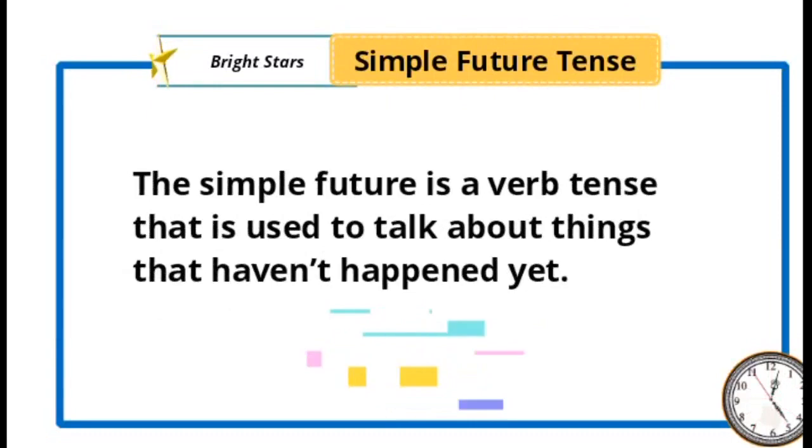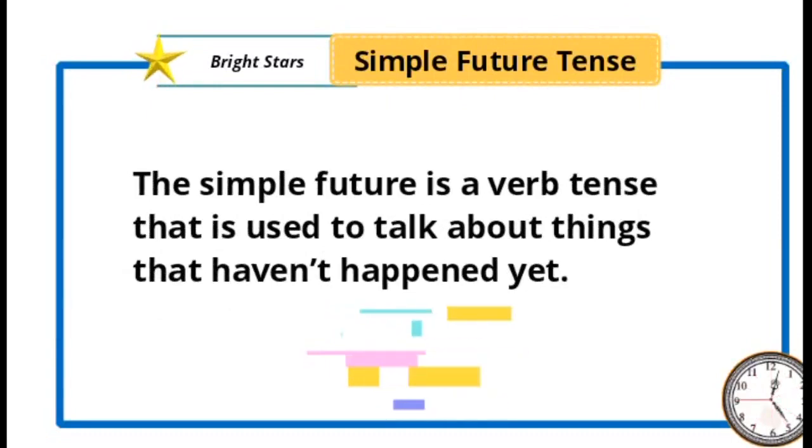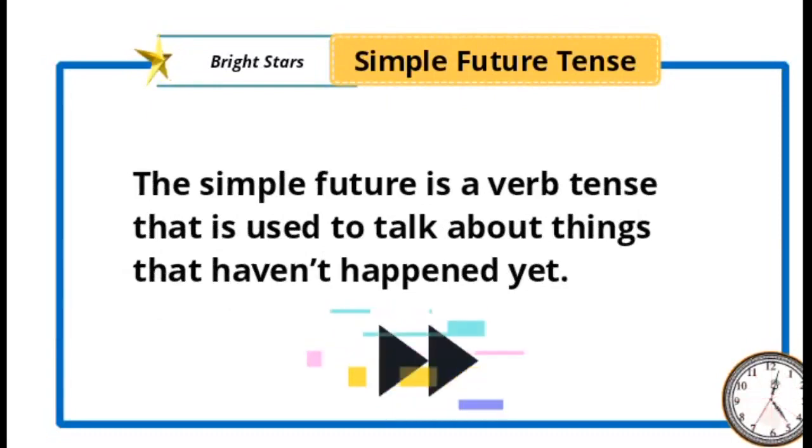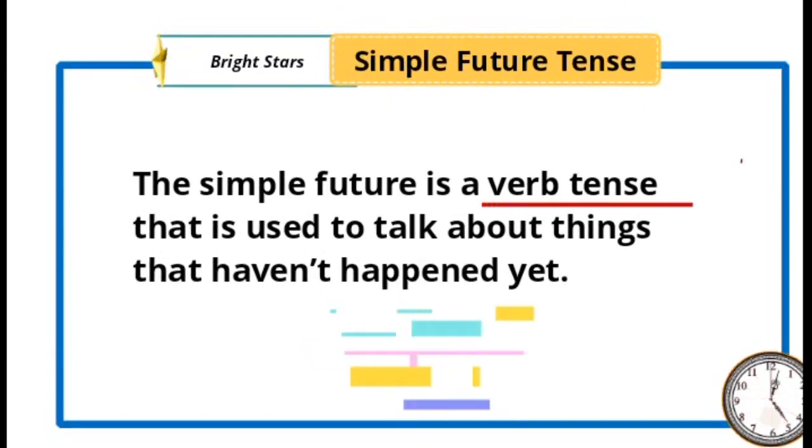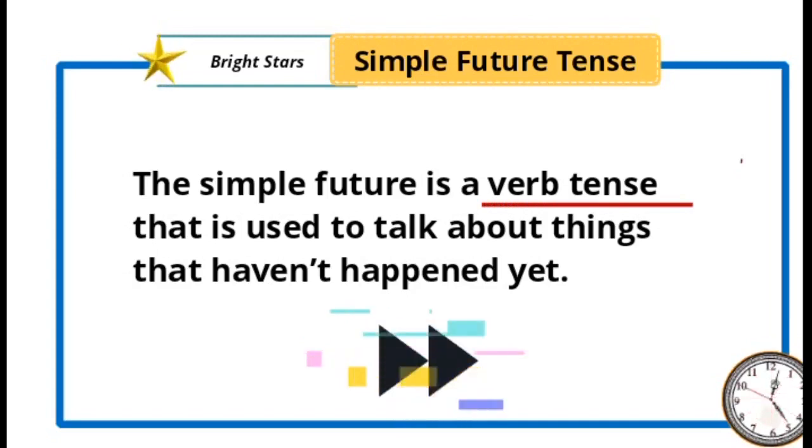Simple future tense is a verb tense that is used to talk about things that haven't happened yet. Verb tense is a kind of tense. We have studied about 8 kinds of tenses. Still we have 4 more kinds. So out of that, this ninth one is the simple future tense.